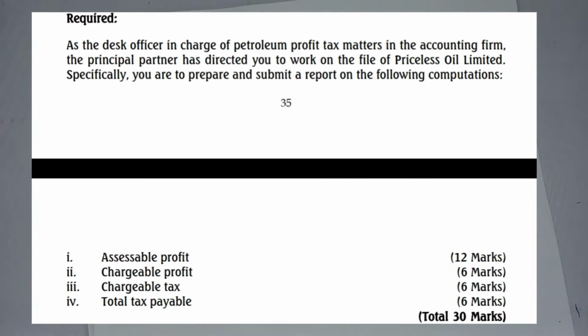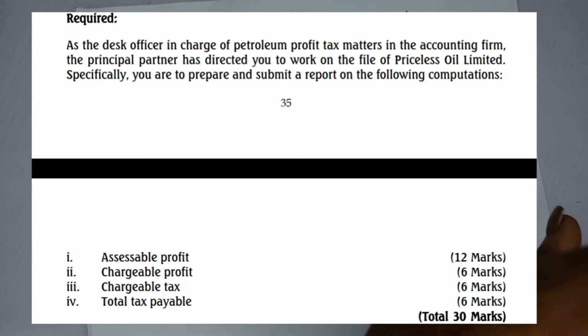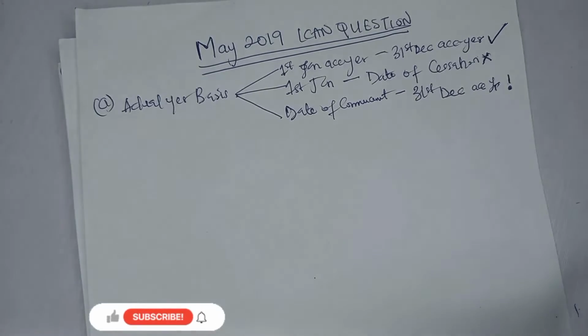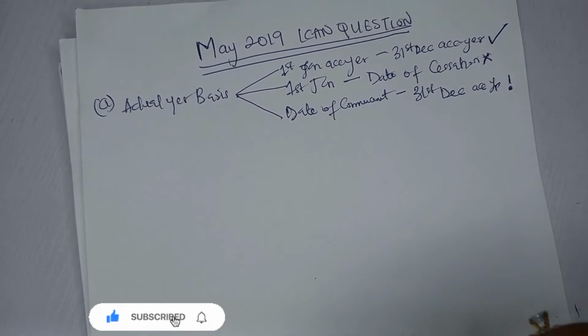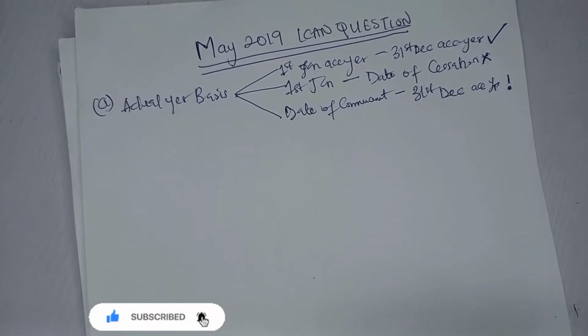They just arrange this basically the way you would solve it. Okay, this is a very simple question actually. Now look at the assessable profit. It's carrying 12 marks because to get assessable profit you need income. You go and solve for income, you use posted price, you do all of that, you go and adjust your chargeable gas, you deduct expenses. That's where the bulk of the mark is, because that's where the bulk of the work is.